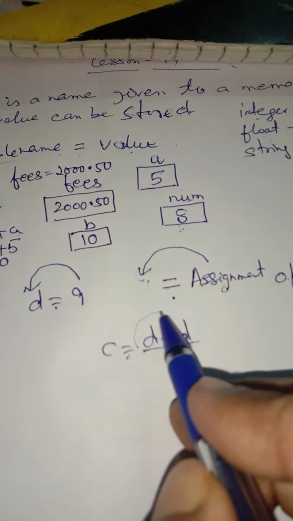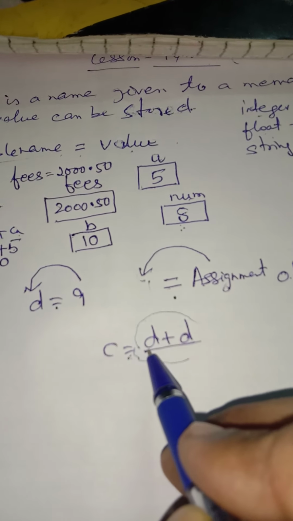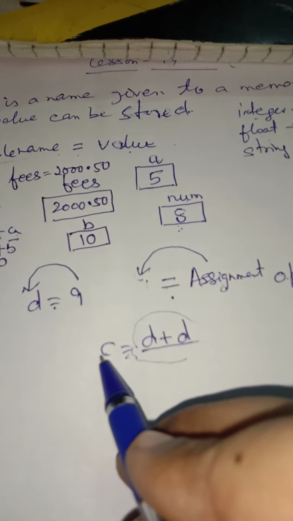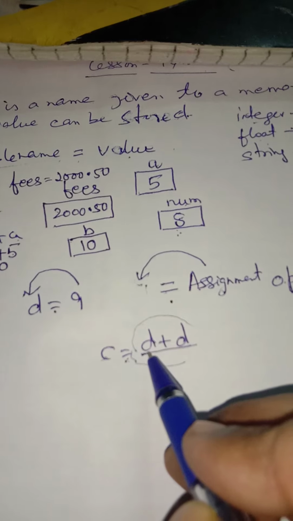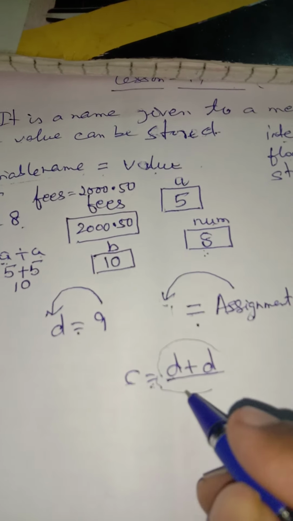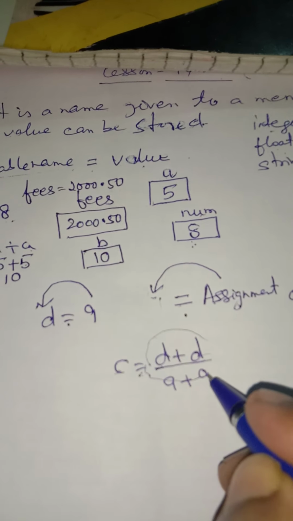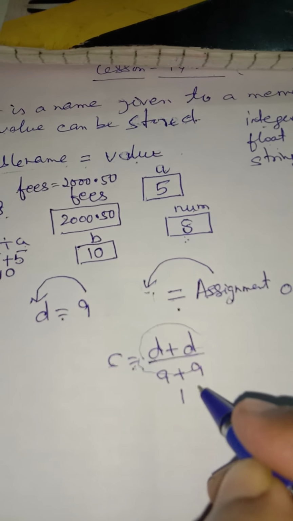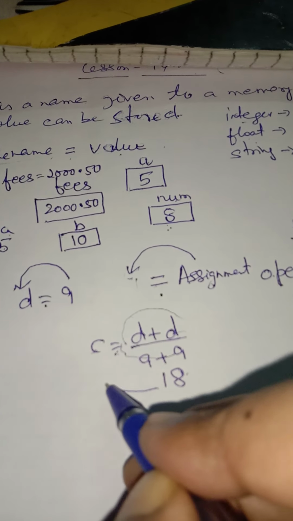If there is any calculation, it will perform that calculation, and then only the final result will be put in the variable. Here we have D, the value of D is 9. So 9 plus again D, 9. 9 plus 9, the total answer is 18. Now the 18 will be put in the variable C.